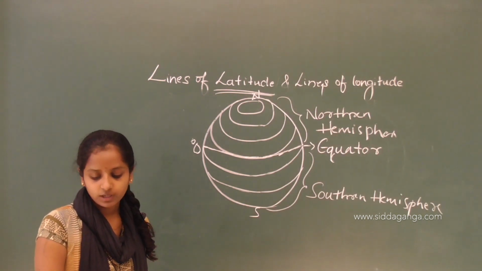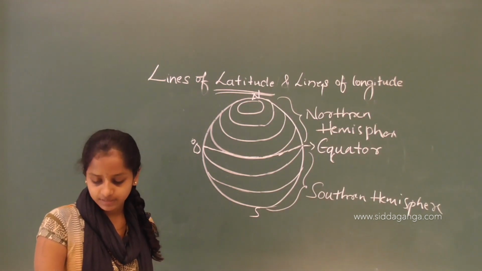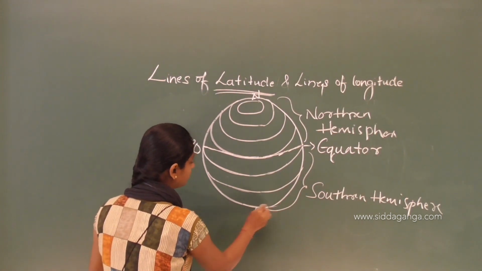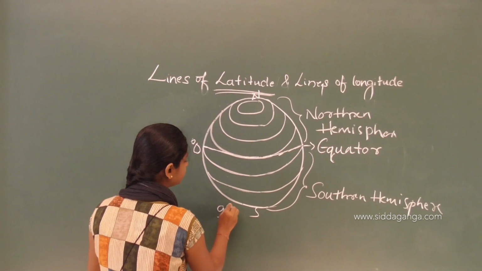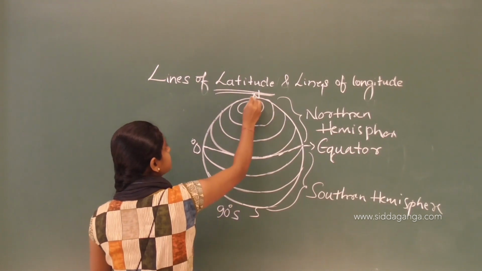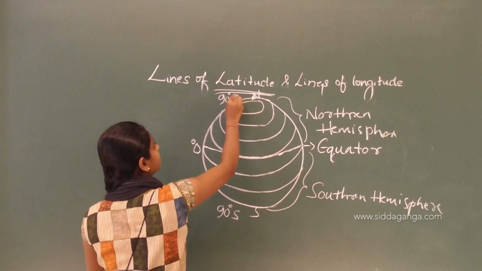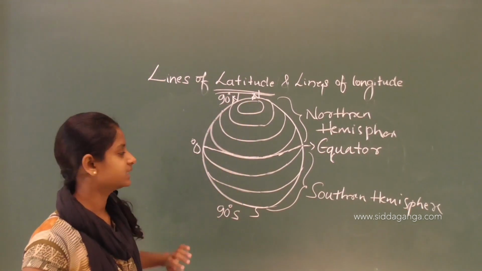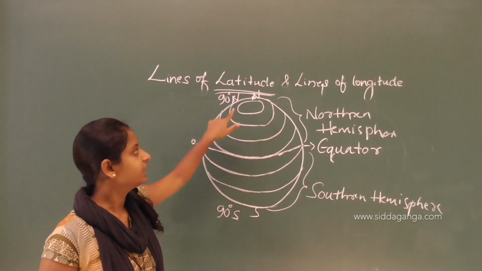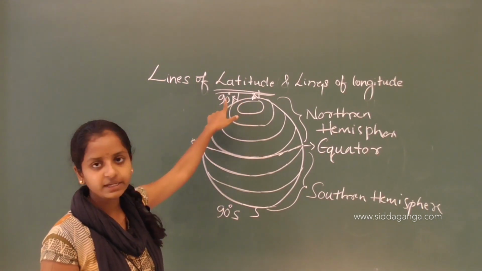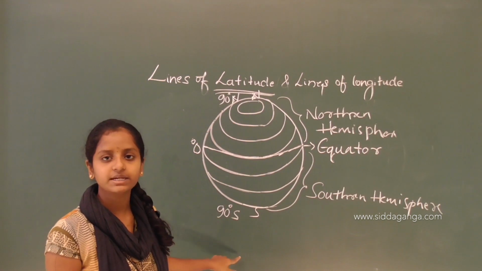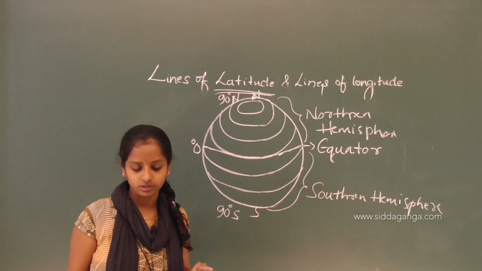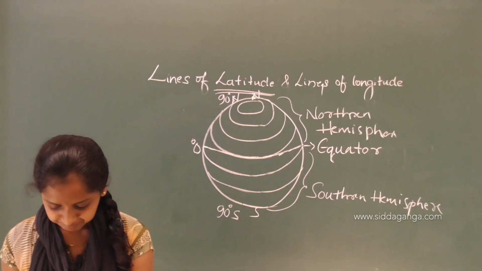Thus, the North Pole and the South Pole are 90 N and 90 S. So these poles are called 90 degree N and 90 degree S. Right? Yes. ಎಲ್ಲದಕ್ಕೂ ನಂಬರ್ ಕೊಡ್ತಾ ಬಂದಿದ್ದಾರೆ. The North Pole is called 90 degree N and the South Pole is 90 degree S.